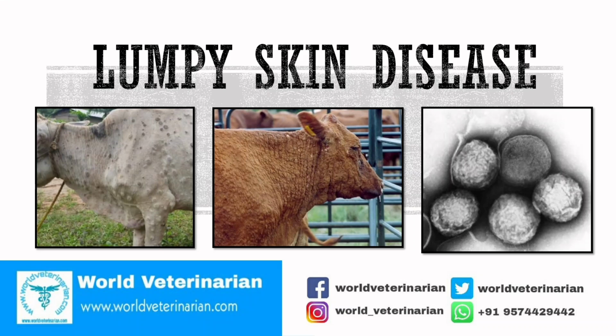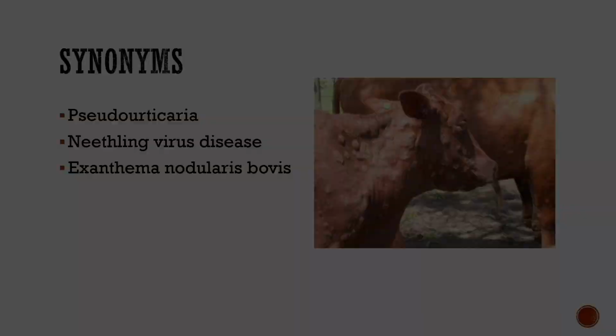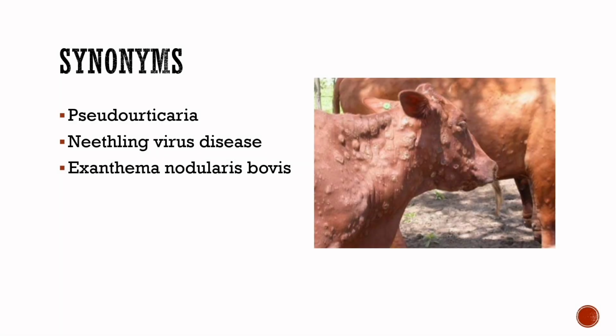Today in this video we are going to discuss lumpy skin disease. It is an acute, subacute or chronic viral disease of cattle which is characterized by fever, large lymph nodes, increased nasal discharge, edema of skin and formation of nodules on the skin and mucous membrane of internal organs. Synonyms of lumpy skin disease are pseudourticaria, Neethling virus disease and Exanthema nodularis bovis.